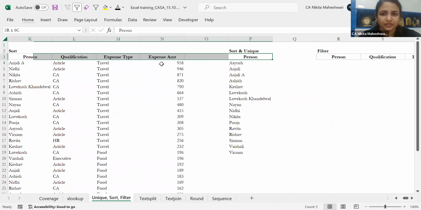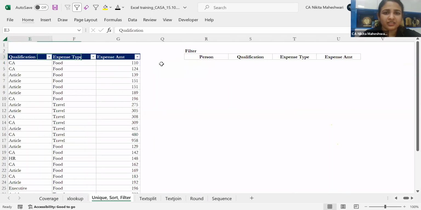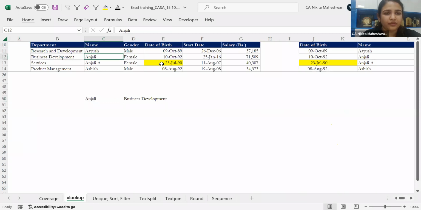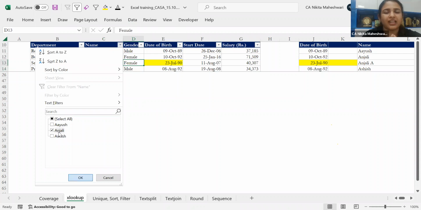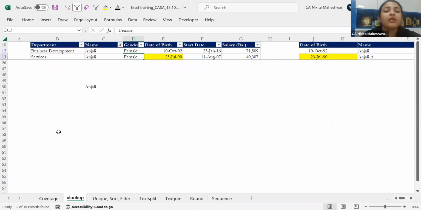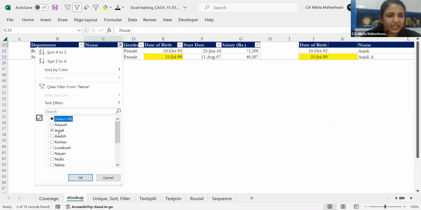After this, we have the filter function. So sir, I'll dive into your example of filtering out people who are named Anjali and finding the department they are working in. Very simply, we are going to do this. So if I were to talk about normal Excel, what would I have done? I would just select this, put the filter option and make a filter on Anjali. That is all I had to do to make this work. But to give it a bit more dynamic nature, and not to do this every time, not to tamper with my source data, but to actually put it somewhere else, let me remove this filter and put a formula over here.